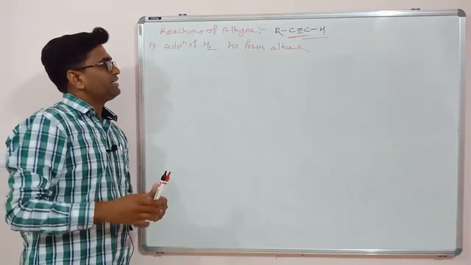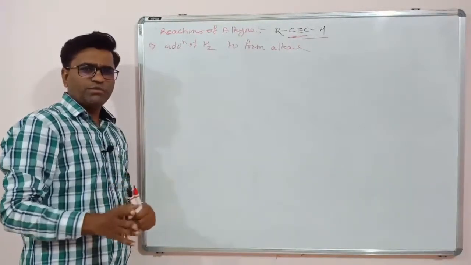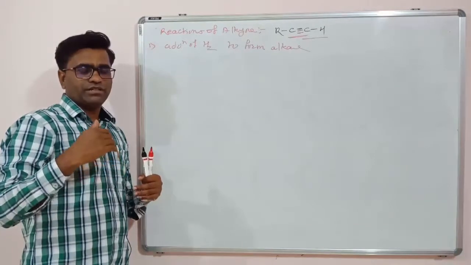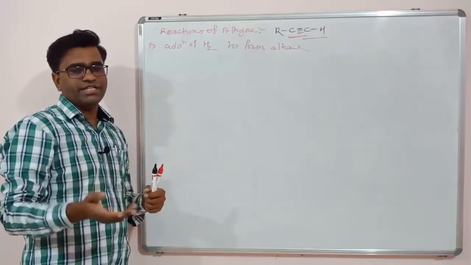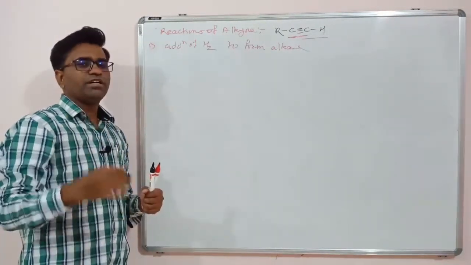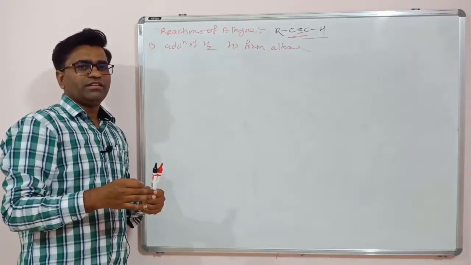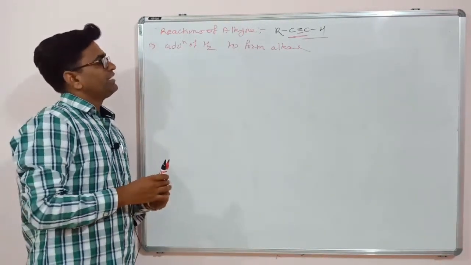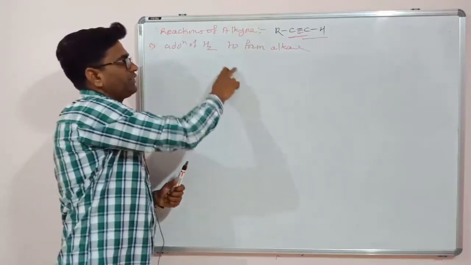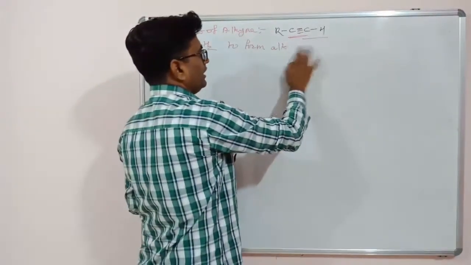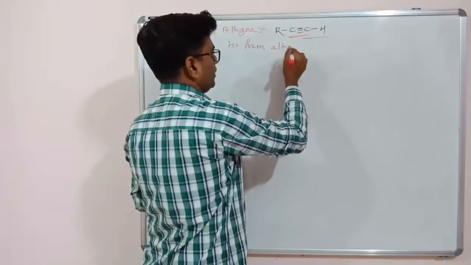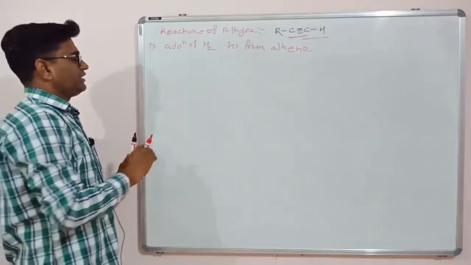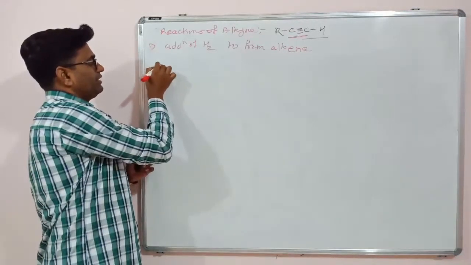Now we will see some reactions. We can stop the reactions by using some reagents, or by using some modifications in the reagents. Then we can stop the reaction at the alkene level. So we will see that reaction now. So addition of hydrogen to form alkene. First reaction we will see.